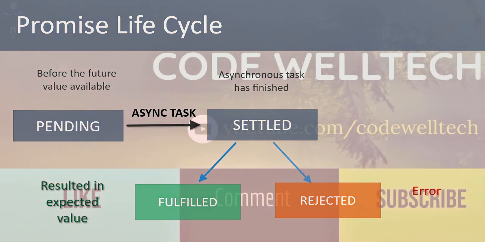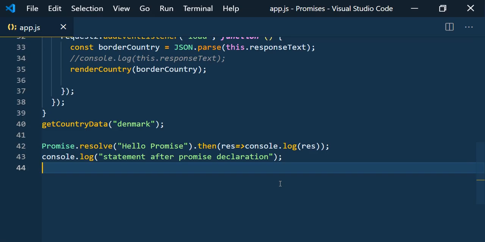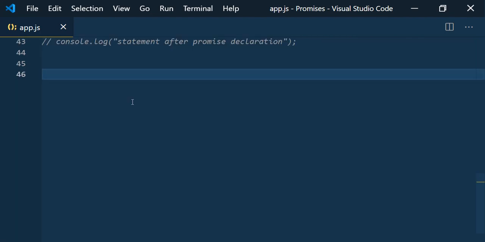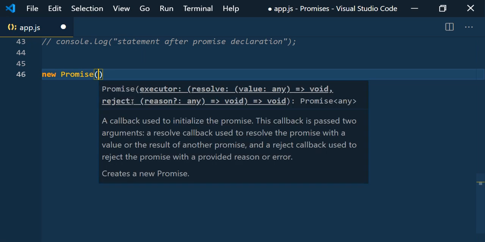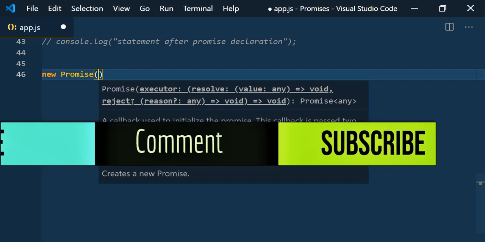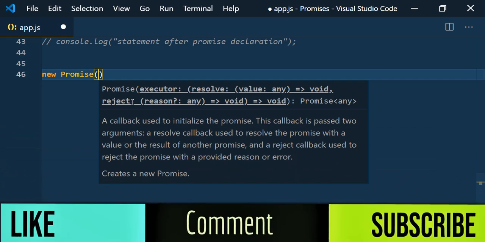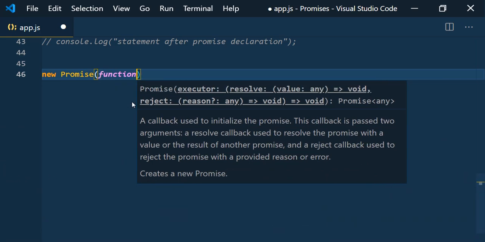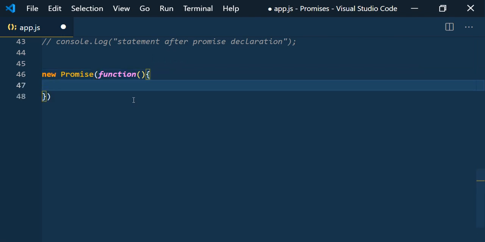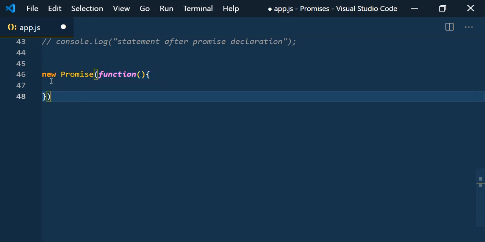Now let us see how to create a promise. I just commented the code that we have written in our last session. As I said in the beginning, promise is a JavaScript object. So new Promise, and this promise constructor will take a parameter called executor, which is a function. This executor function will be called whenever we create the promise object, meaning whenever we say new Promise, it gets executed.